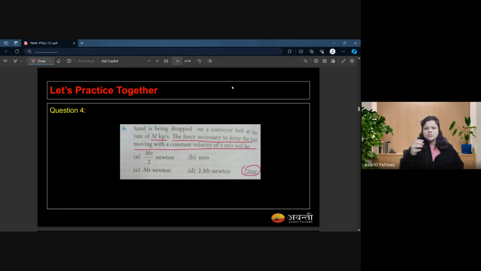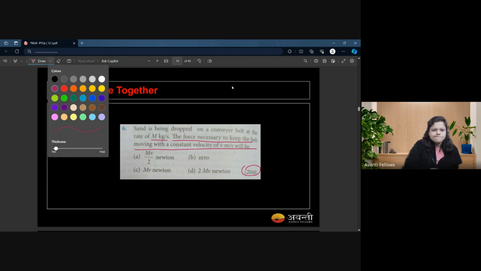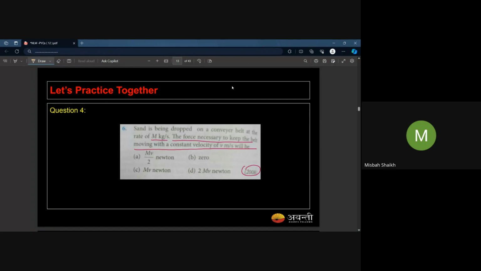You know, it's very hard to move a massive object in comparison to a lighter one. So if you are continuously increasing the mass of that belt, you need to increase the force as well in order to move it with a constant velocity. Otherwise, it will drop. Yes or no? Yes, ma'am.